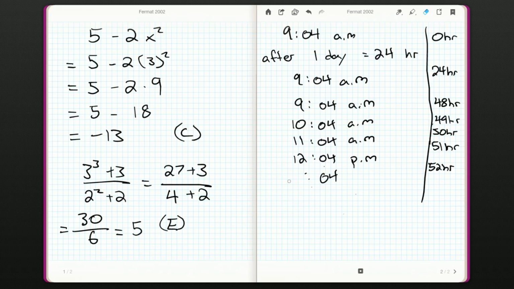If we were using a 24-hour clock, we wouldn't need this AM, PM stuff. And it'll still be PM. It won't change to AM until we get to 12:04 midnight, for example. 53 hours, 54 hours, 55 hours, and then finally 56 hours, just filling those in. So now we go to 2:04.